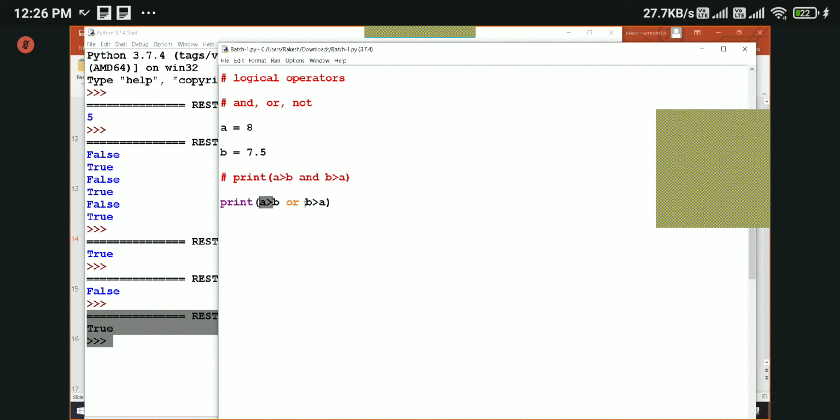Okay, one condition is false, but one condition is true. That's why when we are using OR operator, even if one condition is true, it will return true. Otherwise, it will return false. Let us make both conditions false. Okay. In this case, both the conditions are false, right? A less than B is false. B greater than A is also a false condition. So both conditions are false, and we are using OR operator, right? So let us run this.